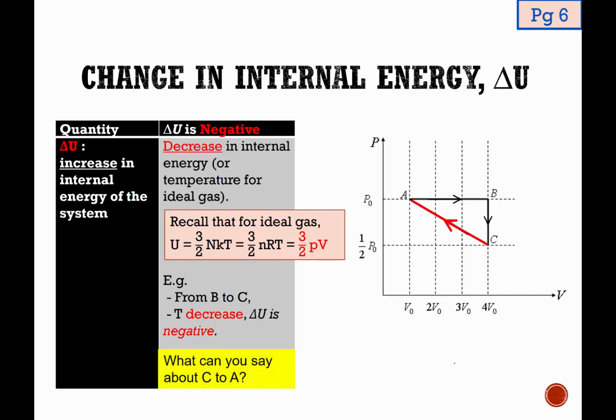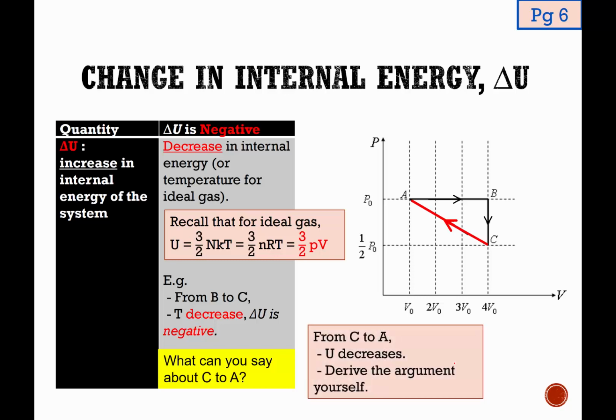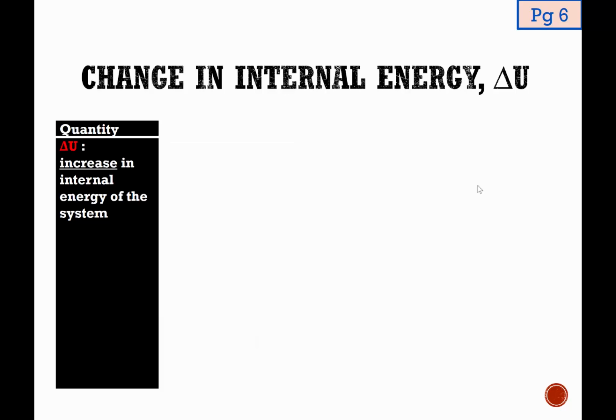So now, I have talked about two examples already. Why don't you try rationalizing? What about from C to A? When the ideal gas is changing state from C to A, can you conclude whether the internal energy is increasing or decreasing? Okay, what I'm going to do is to tell you the answer, that U is actually decreasing from C to A, but you need to derive the argument yourself. If you cannot, then feel free to look for a tutor to ask them to explain.